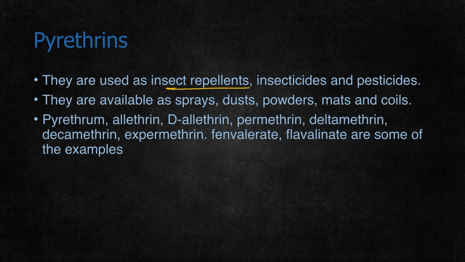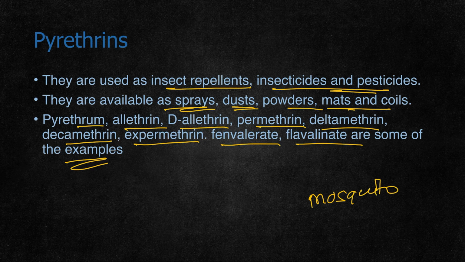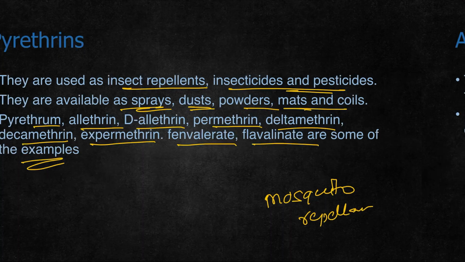They are used as insect repellents, insecticides, and pesticides. They are available as sprays, dust, powders, mats, and coils. Pyrethrum, pyrethrin, allethrin, permethrin, deltamethrin, decamethrin, fenpropathrin, and phthalthrin are some examples of pyrethrins or synthetic forms. Again, their popular use is as mosquito repellents. Any mosquito repellent coils or liquids consist of pyrethrin compounds.